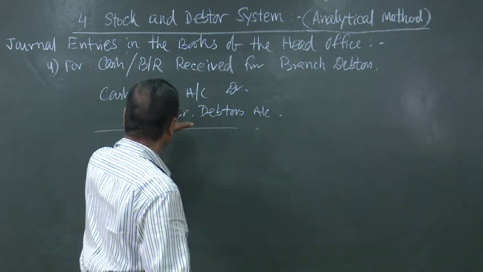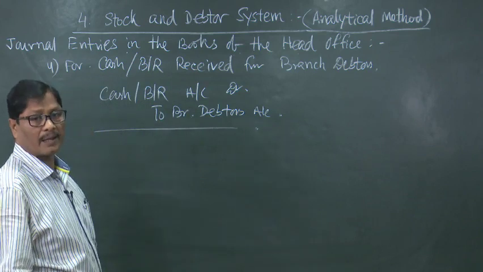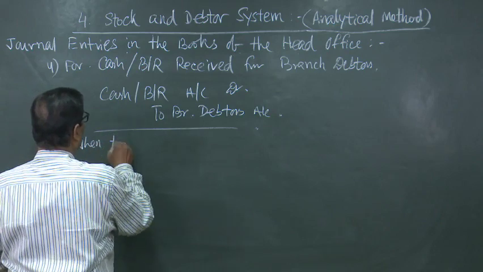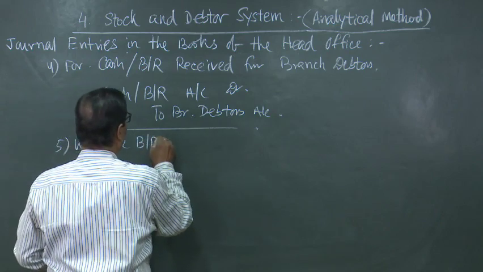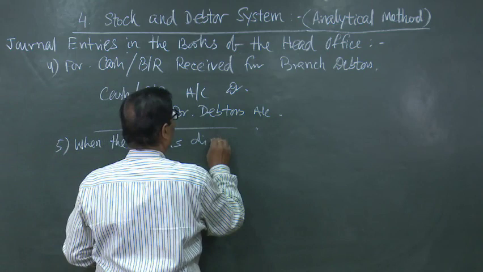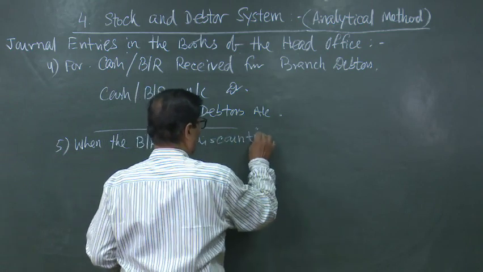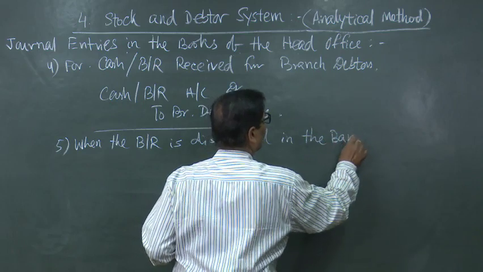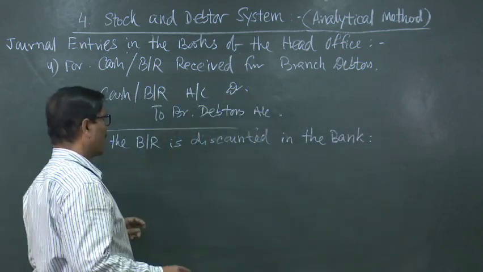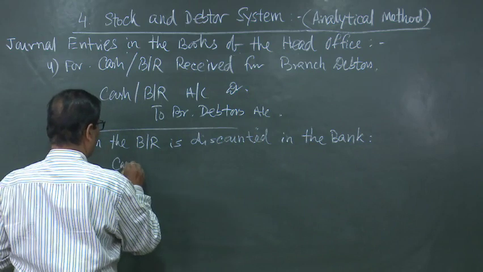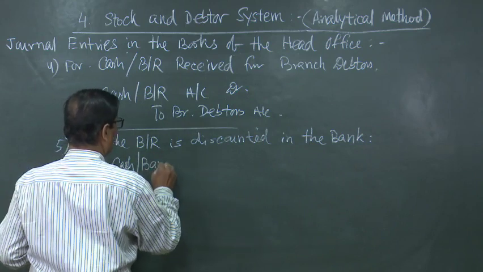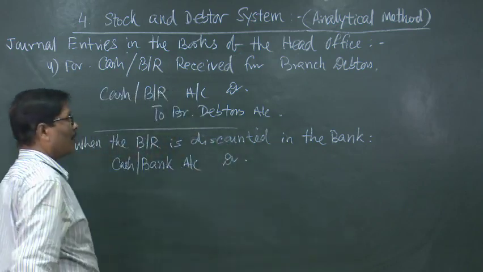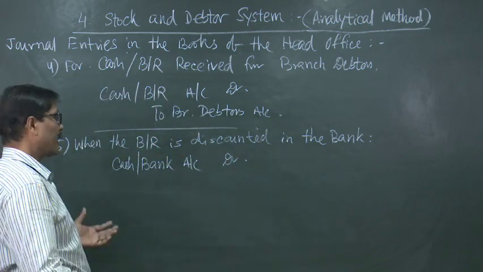Now, if this bills receivable is discounted in the bank, you can write cash account debited or bank account debited. For the amount of the discount, it is an expense.